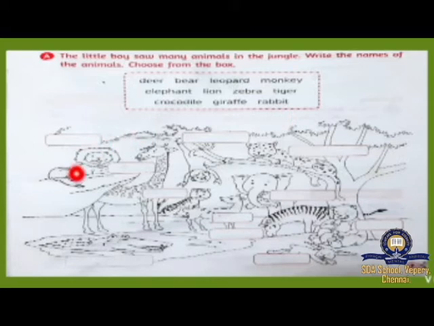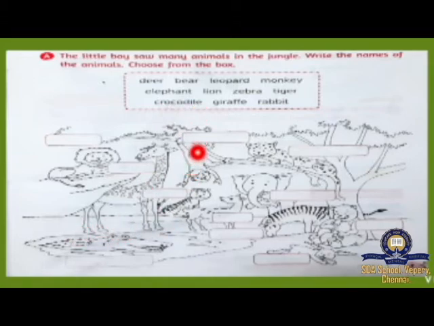Look here. What animal is this? Lion. What's the spelling for lion? L-I-O-N, lion. You have to write in this box. And look at the next animal. What is this? Giraffe. Very good. What's the spelling for giraffe? Giraffe. You have to write in this box. And look here. This animal is in water. What animal is this? Crocodile. Very good. What's the spelling for crocodile? C-R-O-C-O-D-I-L-E, crocodile. You have to write in this box.